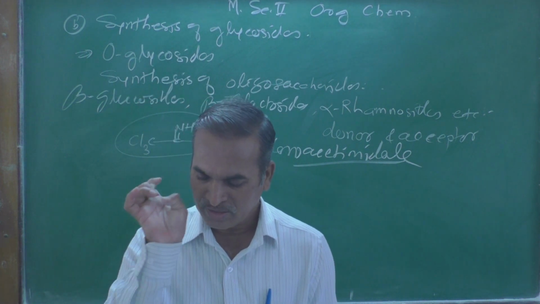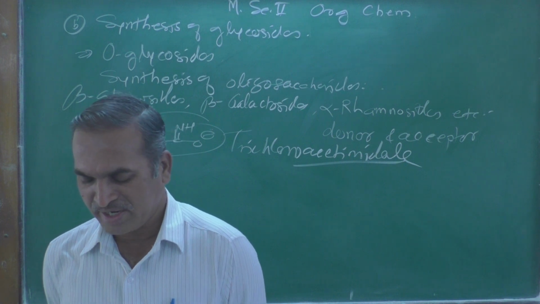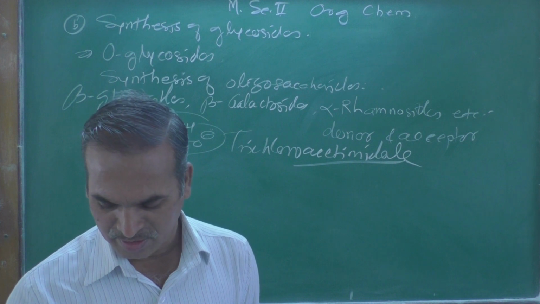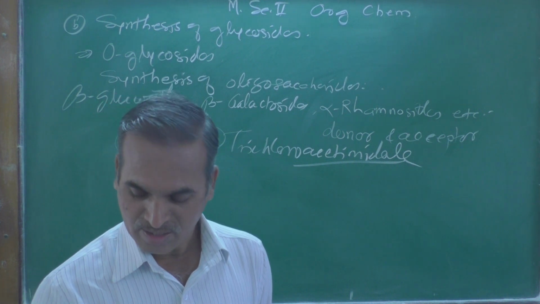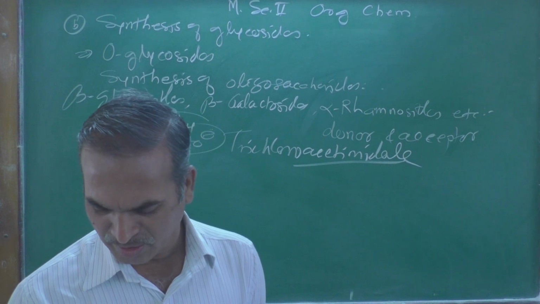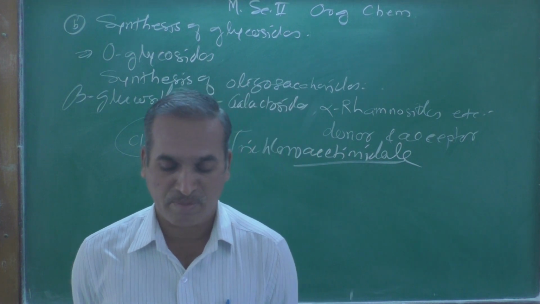Glucosyl diosgenin has been used as a carbohydrate acceptor for further glycosylation with various trichloroacetimidates, shown in scheme number 4.